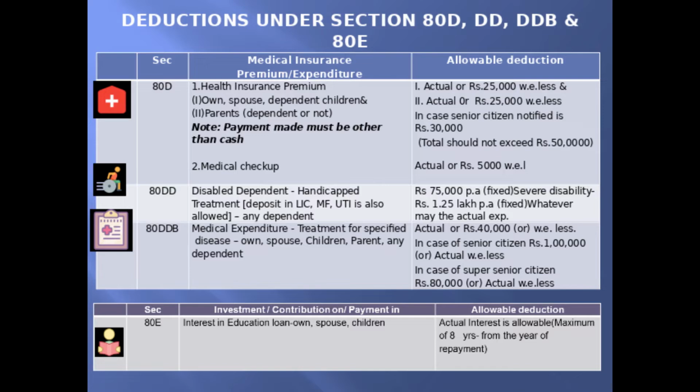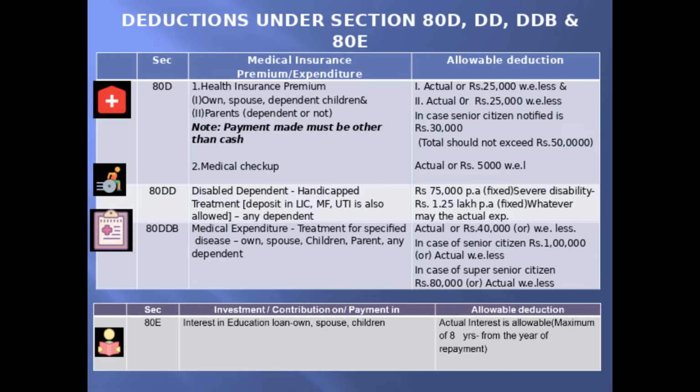80DDB: any medical expenditure spent by an assessee for treatment of a specified disease which is listed in the Act, and the treatment should be for his own, spouse, children, parent or any dependent, then the allowable deduction is the actual medical expenses he spent or rupees 40,000, whichever is less. In case of a senior citizen, the actual expenses are to be compared with rupees 1 lakh and the least is to be taken as a deduction. In case of a super senior citizen, the actual medical expenses can be compared with rupees 80,000 and the least can be taken as deduction.